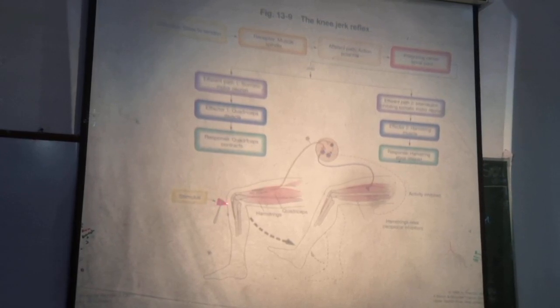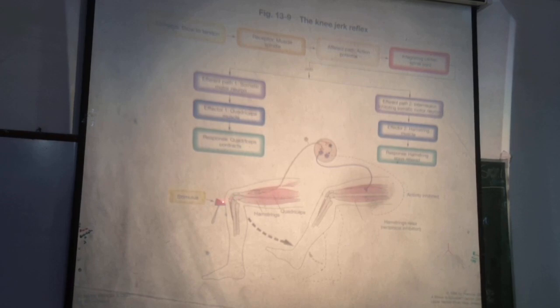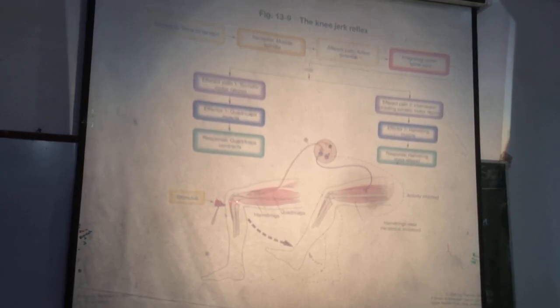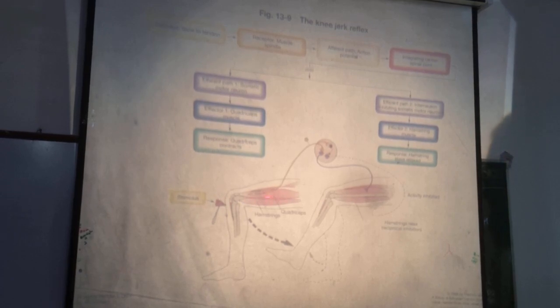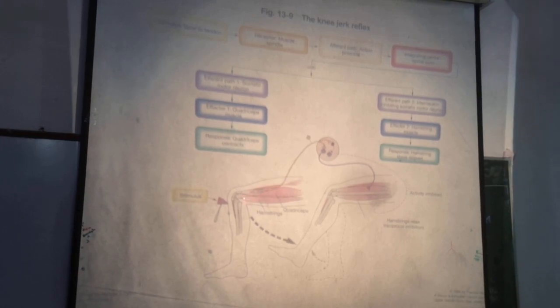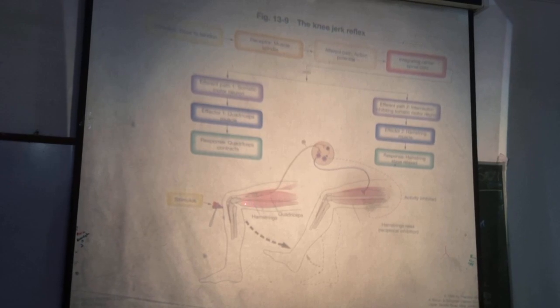With the patellar hammer, the clinical hammer, you strike the tendon of the quadriceps. There is stretching of the quadriceps, so the muscle spindles are stretched and excited.